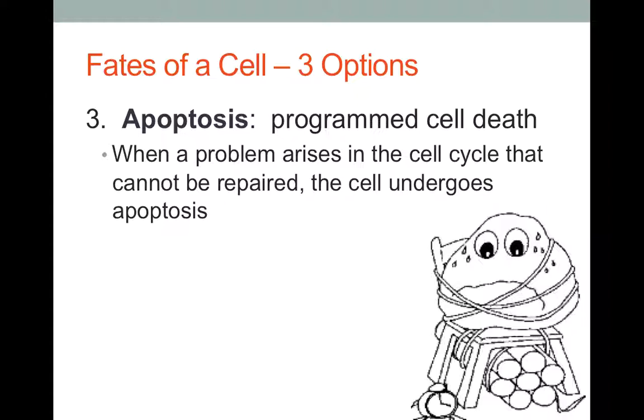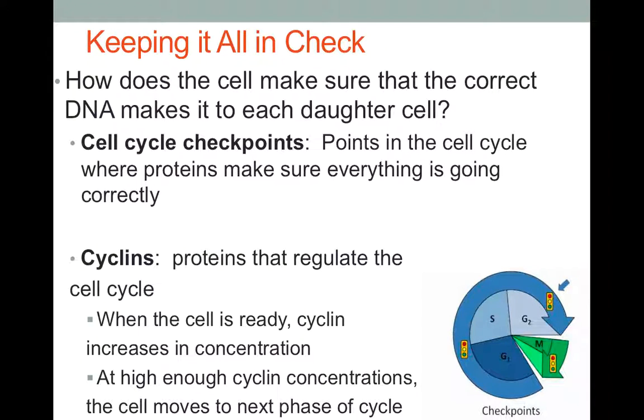Another example of apoptosis is, many of you may not have known this, but many of you may. You are actually webbed. Your feet and your hands are webbed when you are in early development of the fetal state. And what happens then is that the cells that are part of the skin that's between your fingers and toes actually undergo apoptosis, and those cells die off so that you no longer have webbing. But there's some people in this world that actually do have a little bit of webbing in between their fingers and their toes. That's because they had a problem with the apoptosis of those skin cells between their fingers and toes. The apoptosis didn't happen, therefore they have the webbing still in between their fingers and toes.